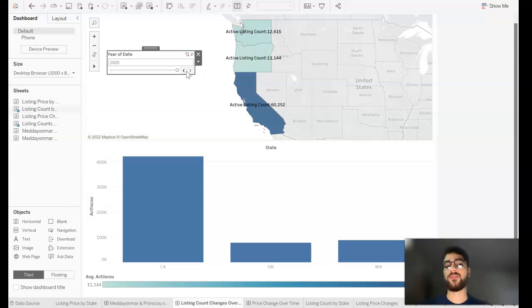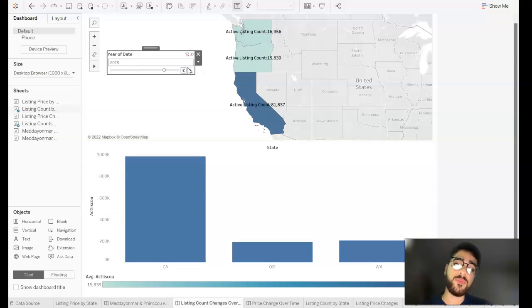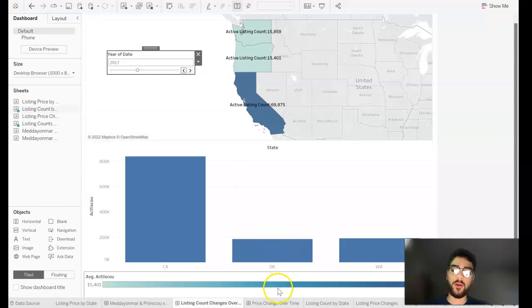Again, going back, in 2020 not a lot of people wanted to sell their houses. And you can see that if you go to any time before 2020: 2019, for example, 15,000; 2018, 15,000; and 2017, 15,000. So it's roughly around that 15,000 range before the pandemic. That was consistent per year for the listing count in Oregon. So I did want to point that out as well.